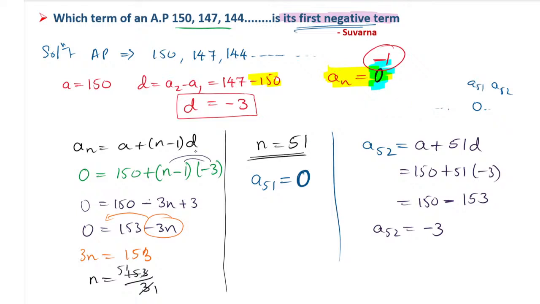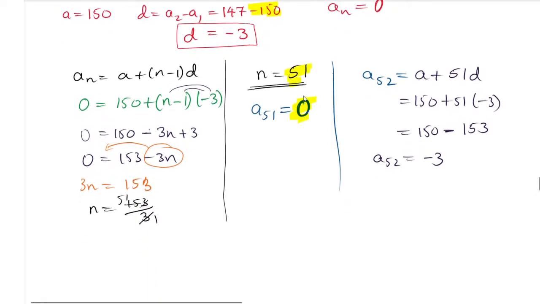Yes, I hope you understood this question and answer. Anyone have a doubt? So it is a very easy question, but the problem is the doubt only: why we have to take not 51 but 52, because the 51st term is 0. The 52nd term will be the negative value. Okay, that is the question given by Suvarna.